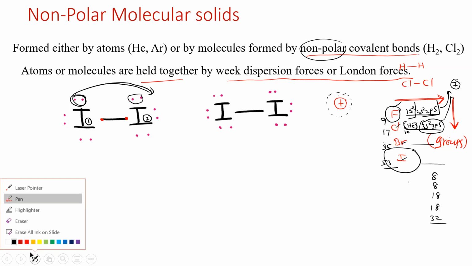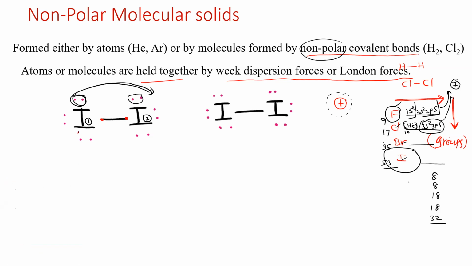Now what will happen? Here the iodine 1 will have a lack of electrons, so it has a positive charge. And here iodine 2 has a large number of electrons, because these two electrons also come here. So this gets a negative charge. The non-polar molecule becomes a polar one, because they have partial charges.